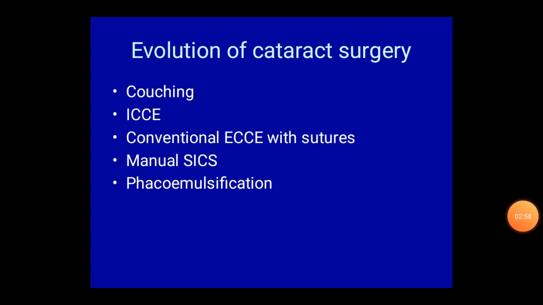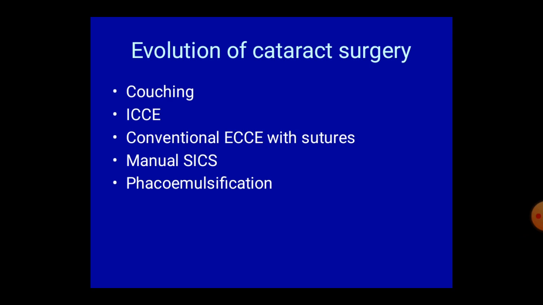Evolution of cataract surgery. In primitive ages, there was a crude procedure called couching. What is couching? You give a blunt trauma so that the mature or hypermature cataract is dislocated and drops into the vitreous cavity, giving the patient some useful vision.